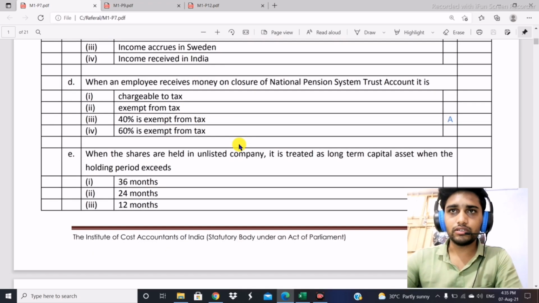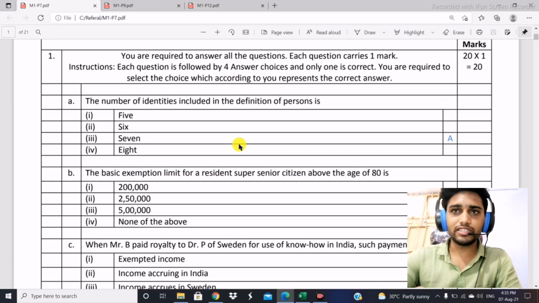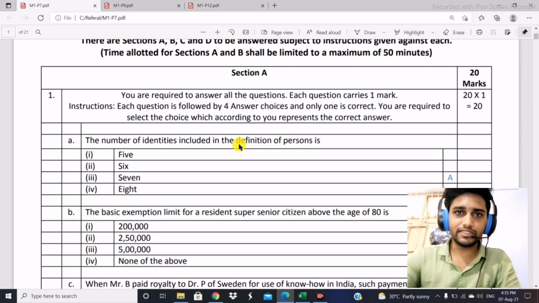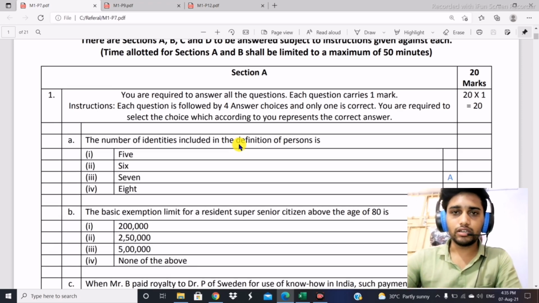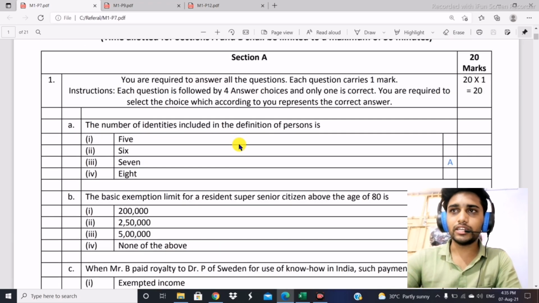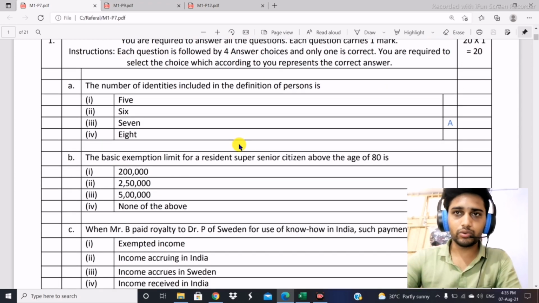When Mr. B paid royalty. So that is only a basic question, and definitely there will be only basic questions for part A at least. So try to do basic concepts like theory, like in operations, OMSM. What you can do is, for the initial 3 chapters, read each and every theory, so that at least you can secure good marks in OMSM.